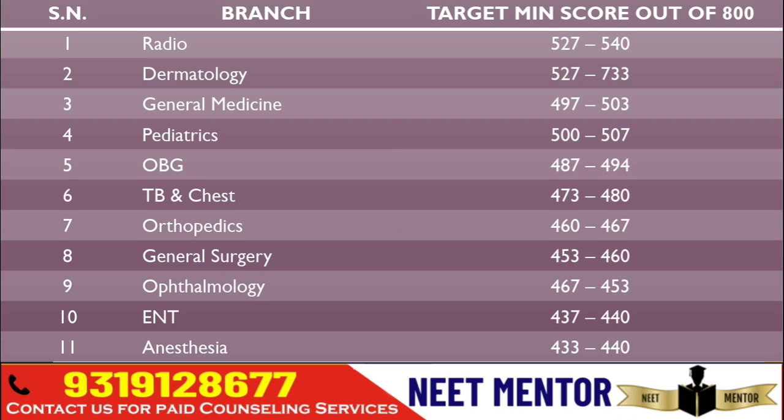For pediatrics, you can set your target around 500 to 507. For Obs-Gynae, the target we should set is 487 to 494. If you are going for TB and chest in a government college, you should definitely score between 473 to 480. For orthopedics, your cutoff would be 460 to 467. General surgery will be around 453 to 460.